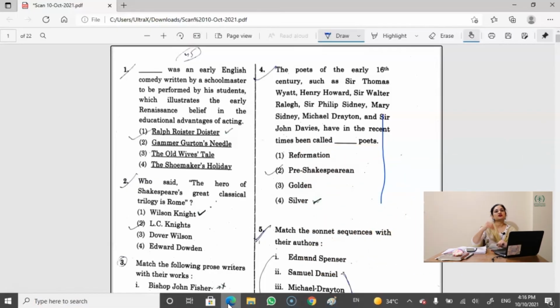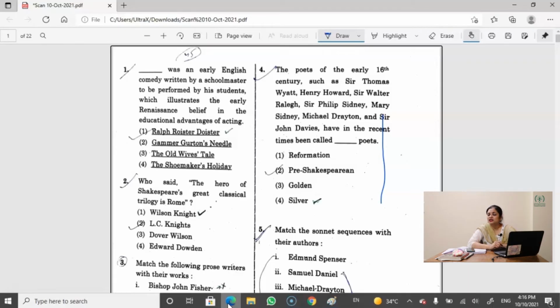Mary Sidney was a female poet at the time. Michael Drayton is a poet in the time of Shakespeare. Sir John Davies is also a poet of that time. He was a critic also. Now, these poets come in the group of silver poets. All these poets are named as silver poets.